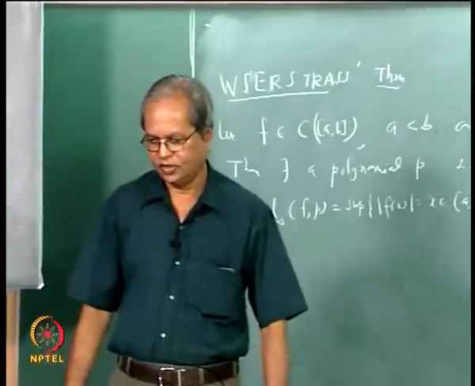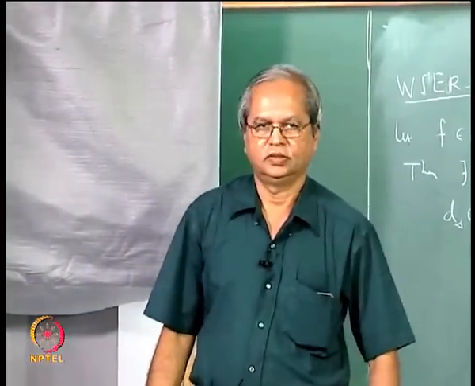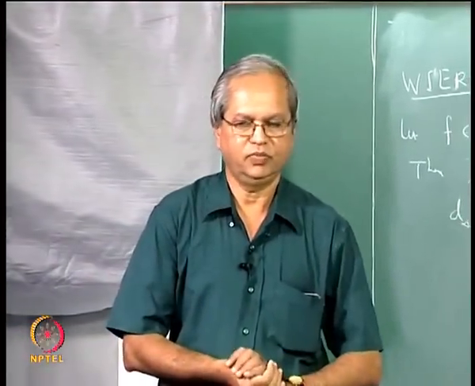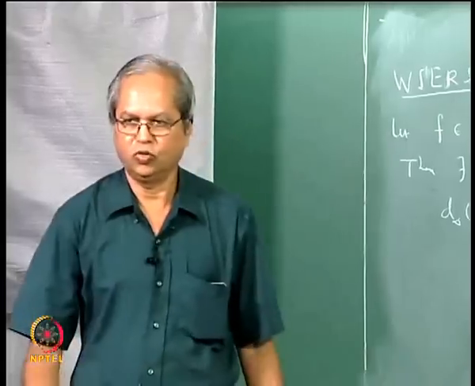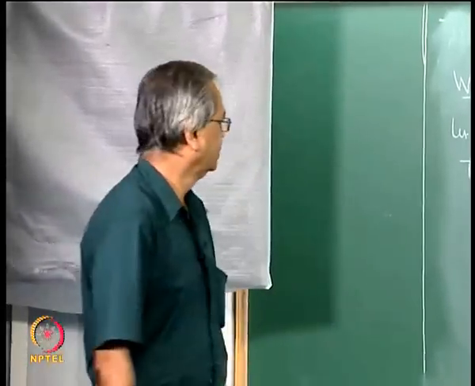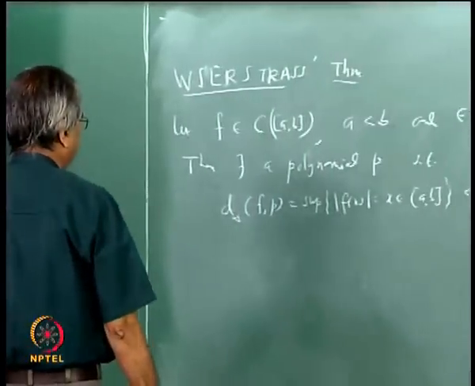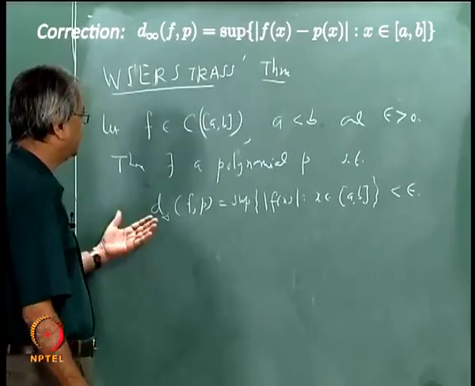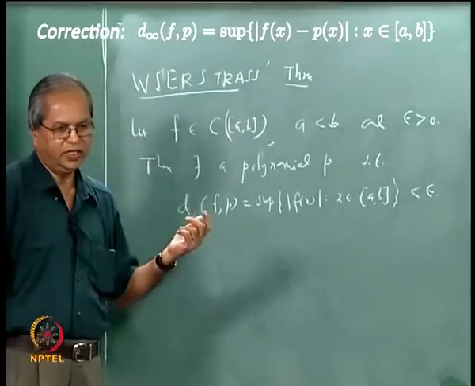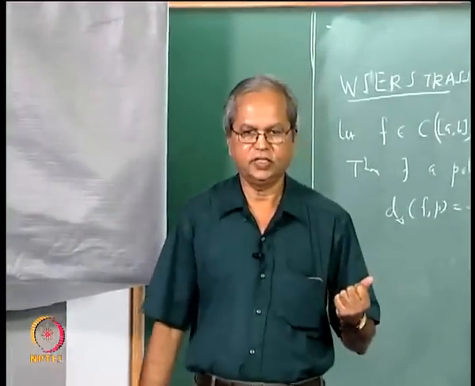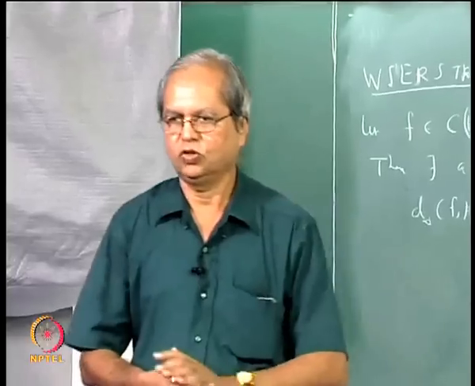Or in short, you can approximate any continuous function uniformly by a polynomial. That is what the theorem says. And another way of saying the same thing is that given any continuous function, you can find a sequence of polynomials which converges to f uniformly.